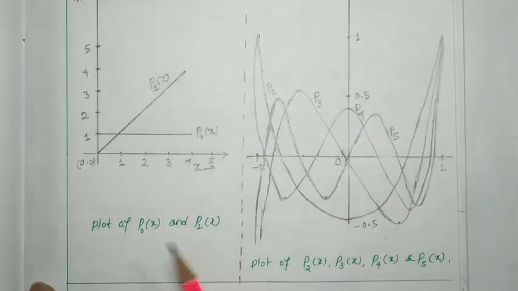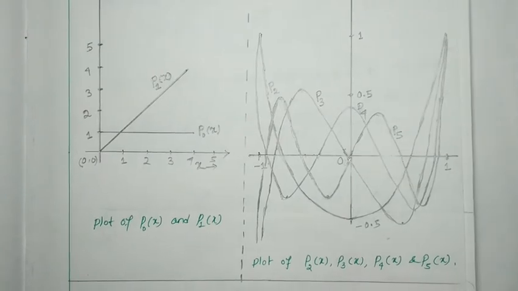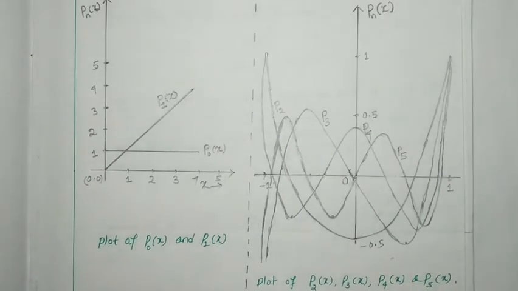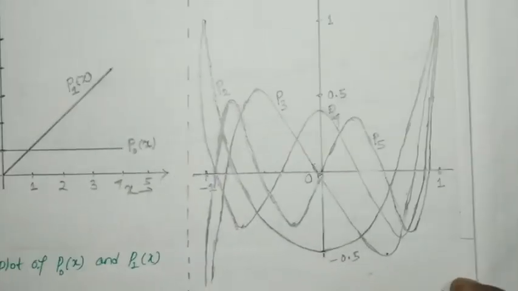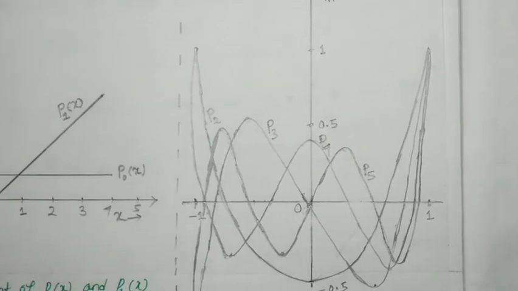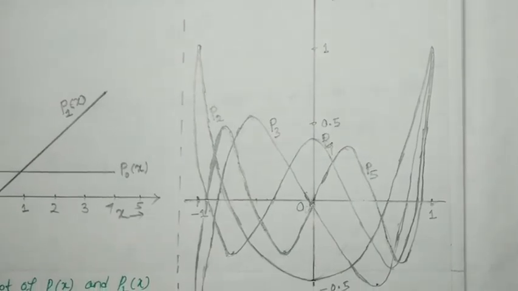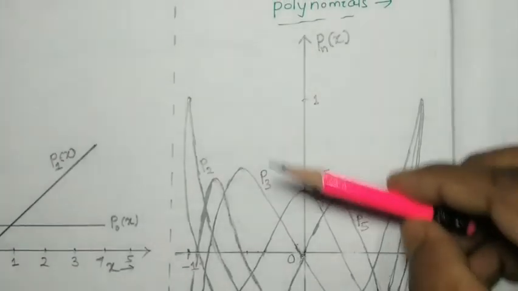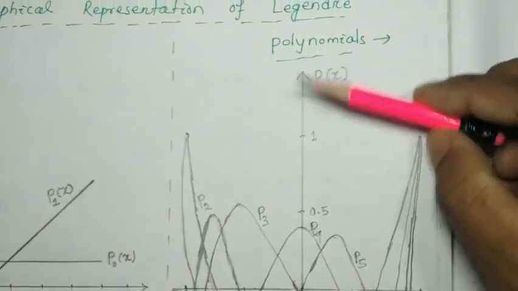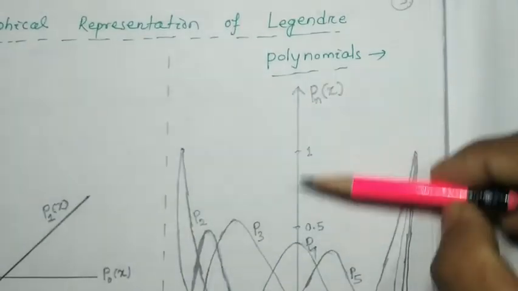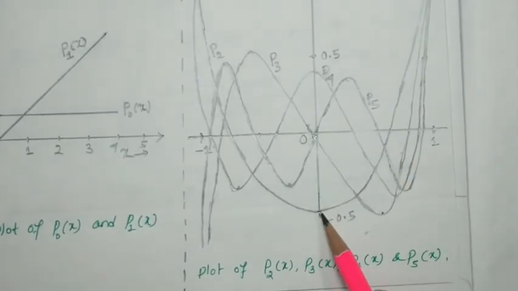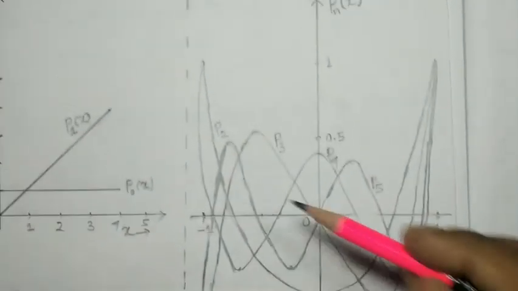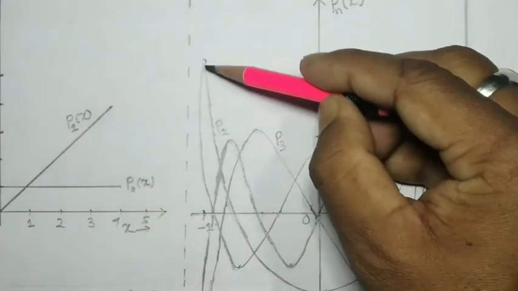Carefully you have to draw these two figures. Pause the video and draw the figure. I can zoom in somewhat for you. It will be easier for you to draw. Along the y-axis it is Pn x, along the x-axis is your x, and this value is minus 0.5. That is your P2x.